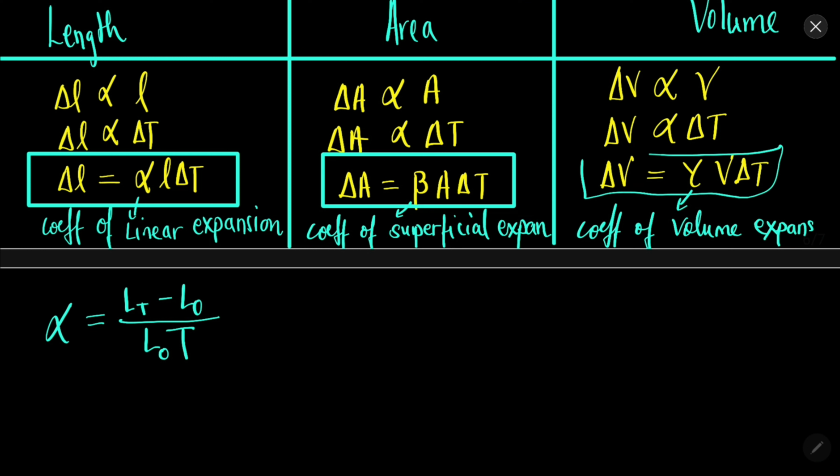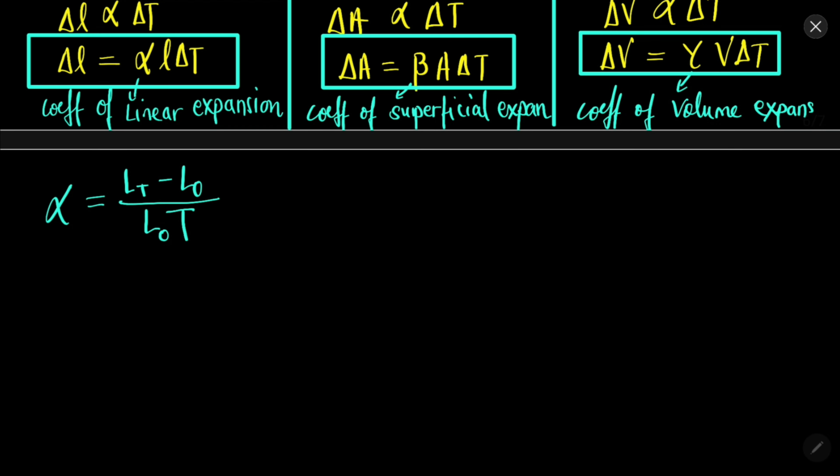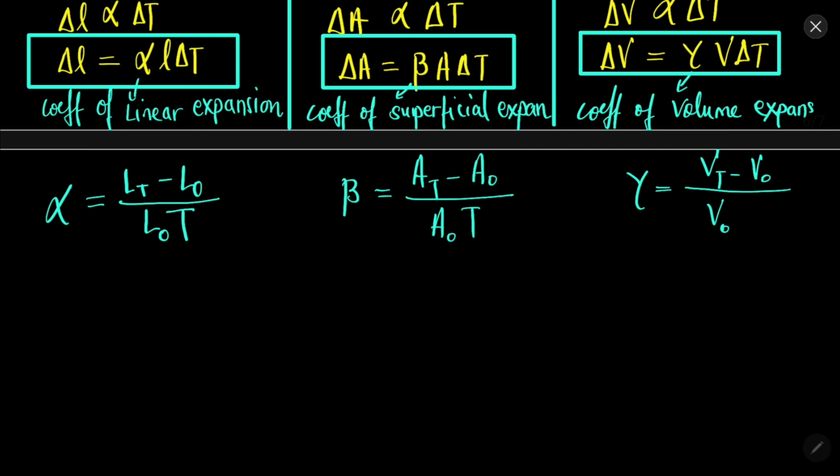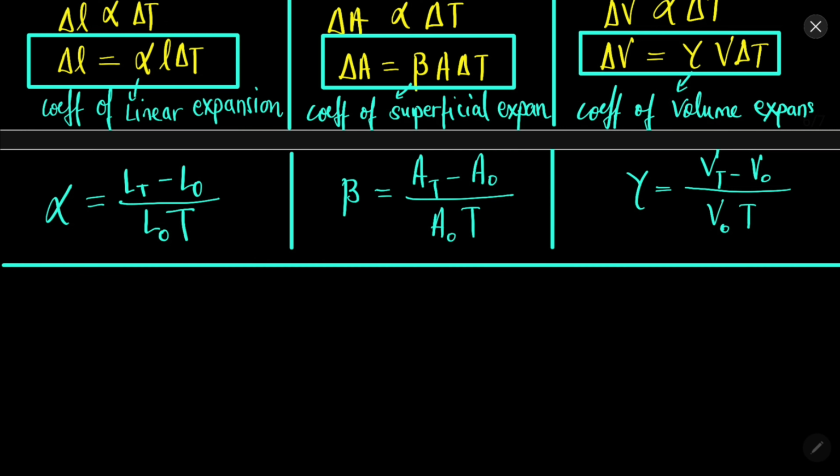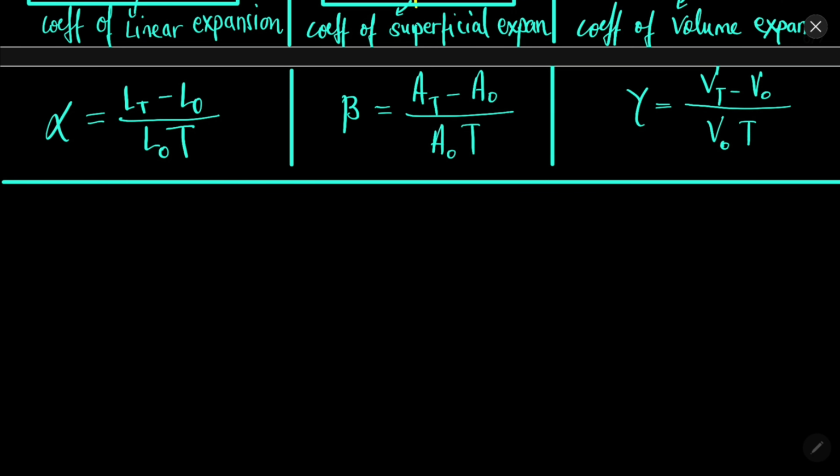Similarly, beta will be (A_T minus A naught) over A naught delta T, and gamma will be (V_T minus V naught) over V naught delta T. Now there is a relation between all these three quantities. The relation is that gamma is equal to twice beta, which is equal to thrice alpha.